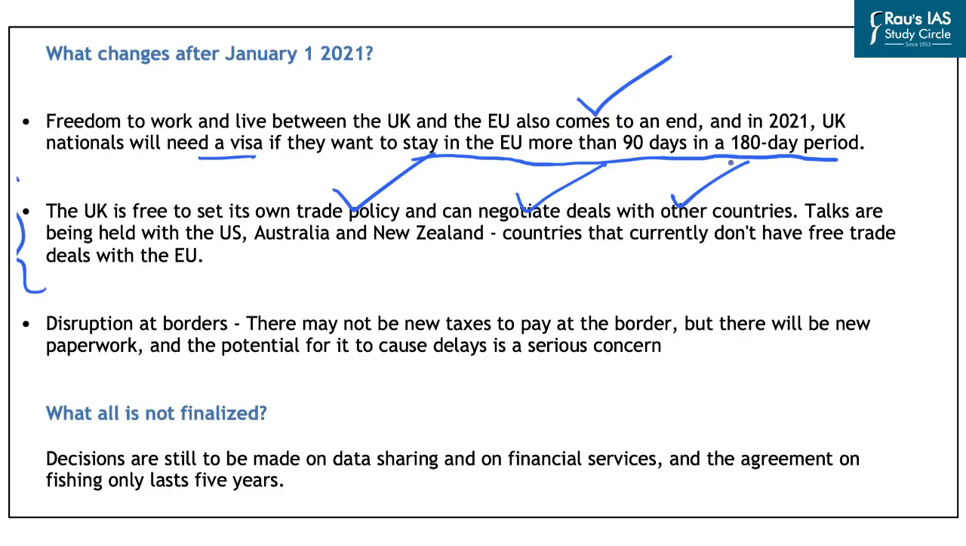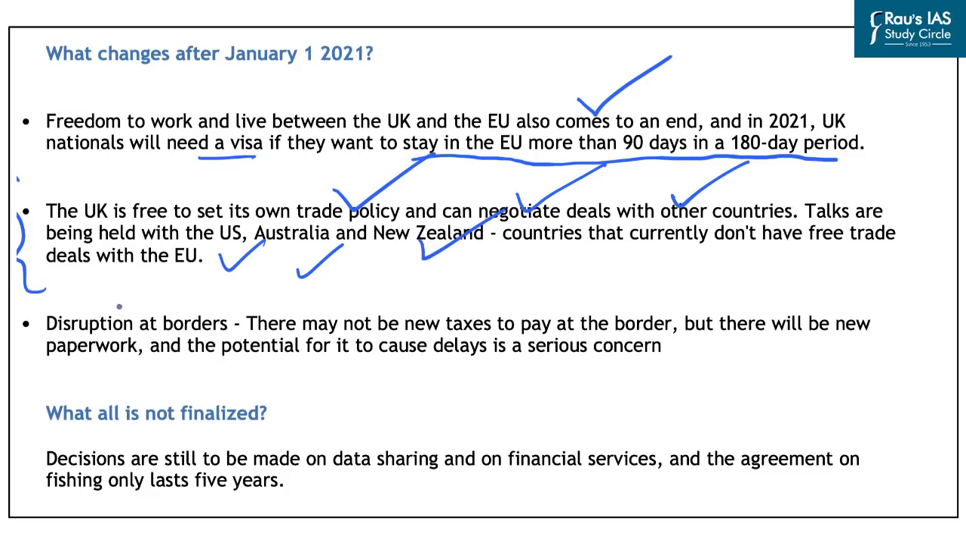So in that scenario, India can finalize a trade deal directly with the UK because it is no more a member of the European Union. And in this regard, the UK is already in talks with the US, Australia, New Zealand, etc. for a trade deal. And these countries currently do not have free trade deals with the European Union.